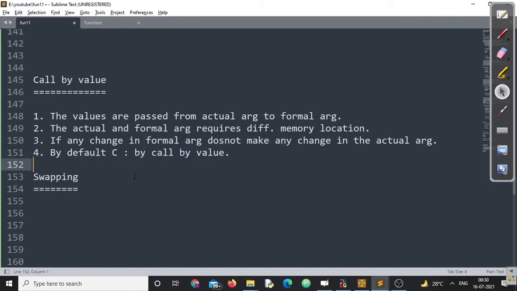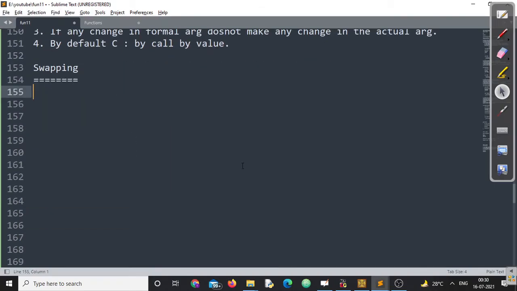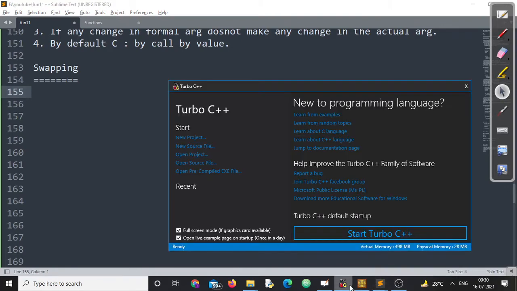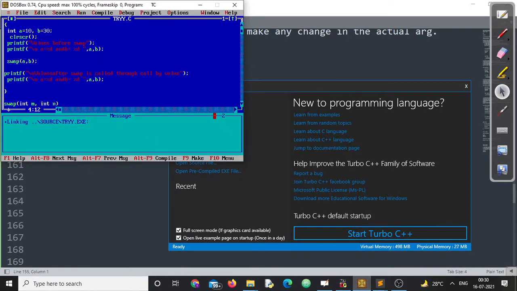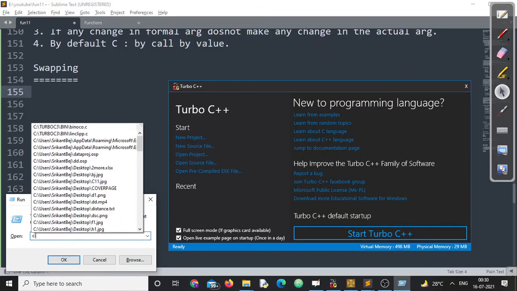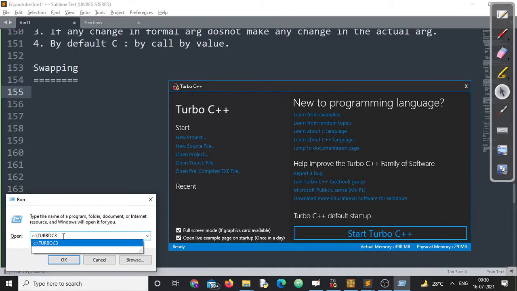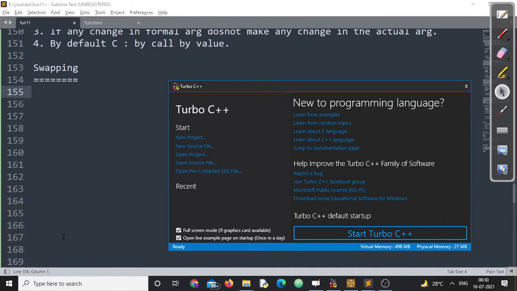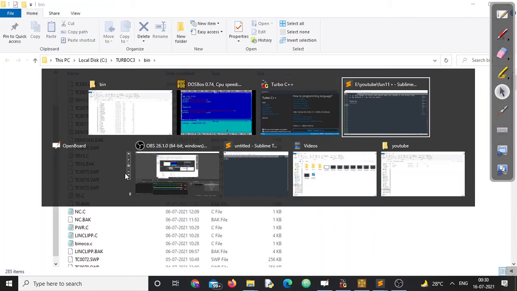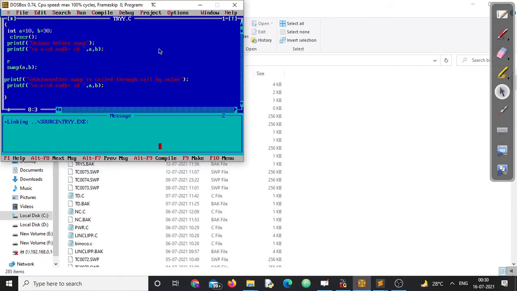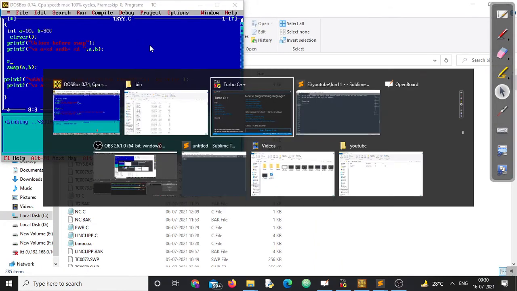And you can clearly see from that example, let me copy that program to the editor, then it will be very easy for us to understand what is happening there. What was the name of the program? Let me check. The name of the program is tryy.c. So what we will do, we'll copy that program.